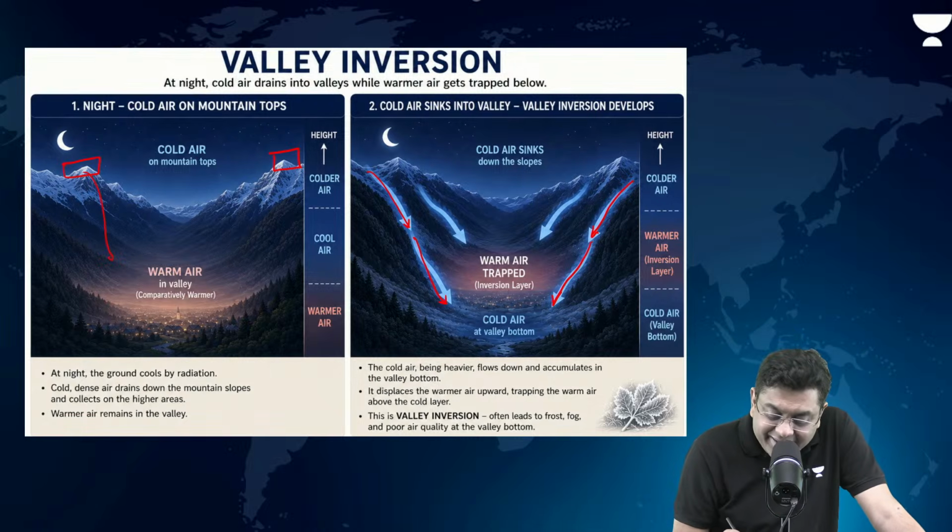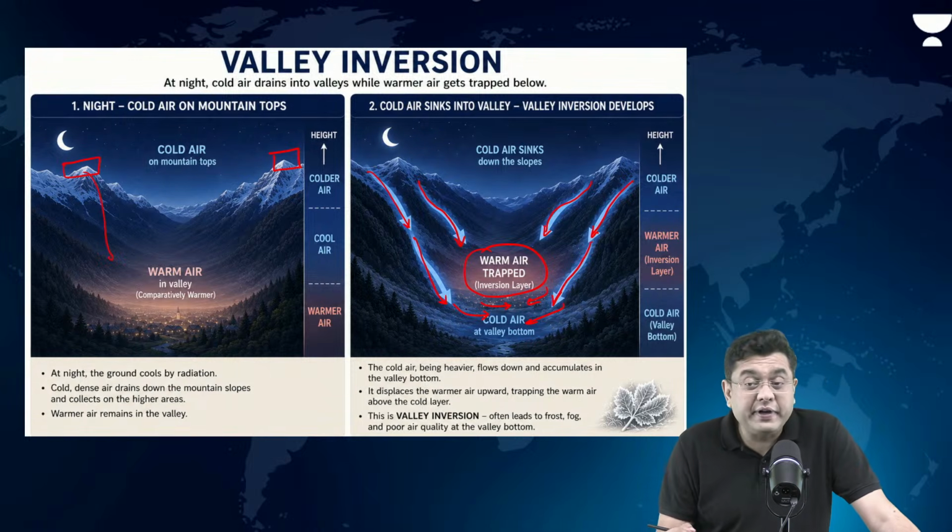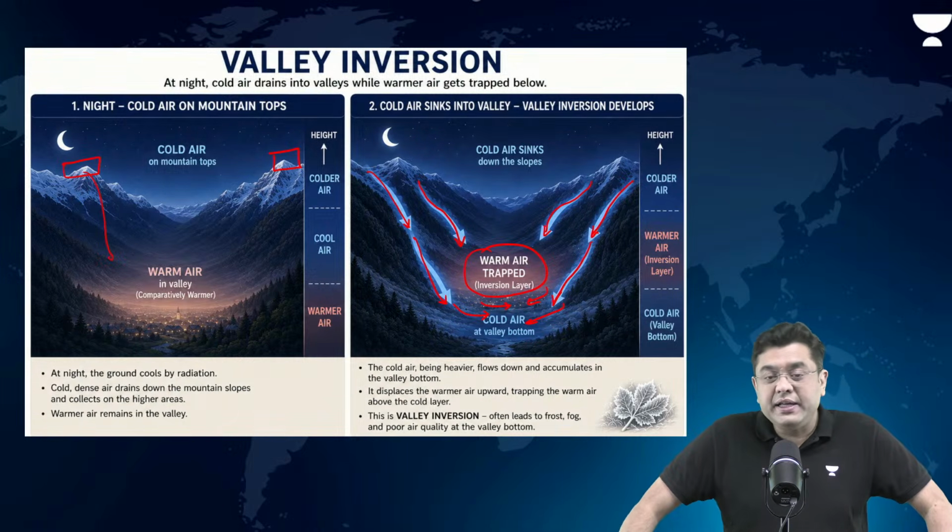Okay. So as it starts to sink, it uplifts the warm air from the valley bottom and colder air replaces it. This causes inversion of air even in the region of these valley bottoms.